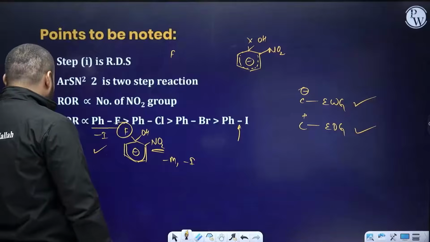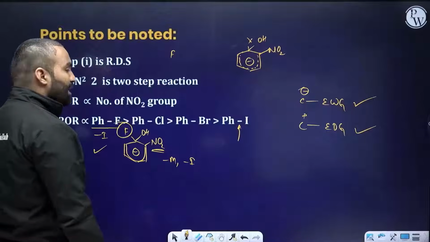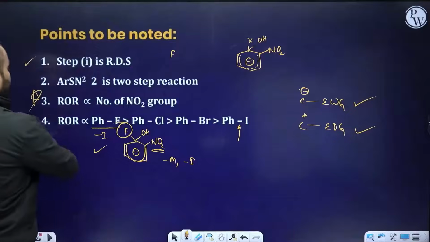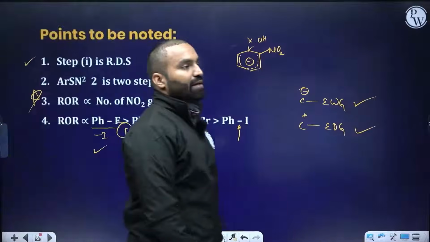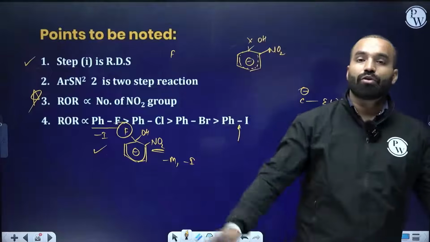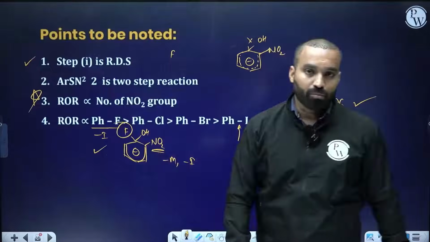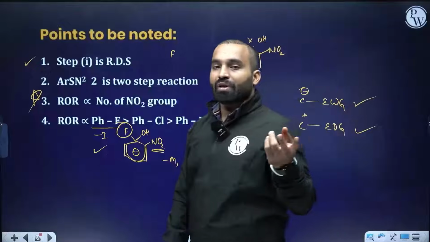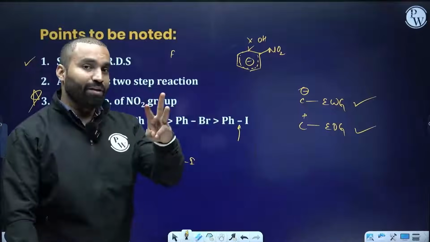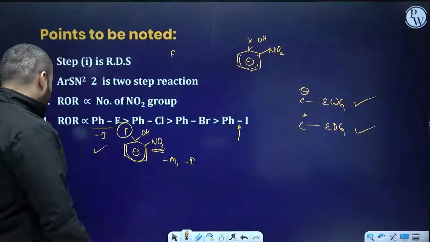Okay, good. So it also says that the rate of the reaction, this is a very important point, will be directly proportional to the number of electron withdrawing groups that you have. For example, here nitro groups. If you have 2 nitro groups, the rate will be faster than having 1 nitro group. If you have 3 nitro groups, the rate will be fastest.